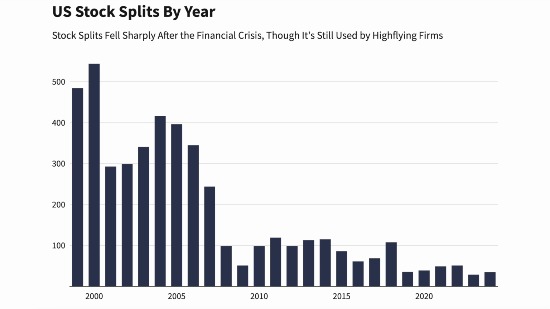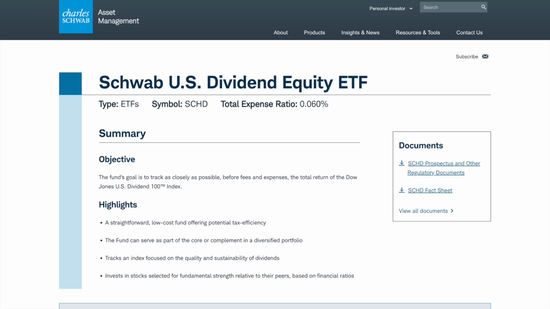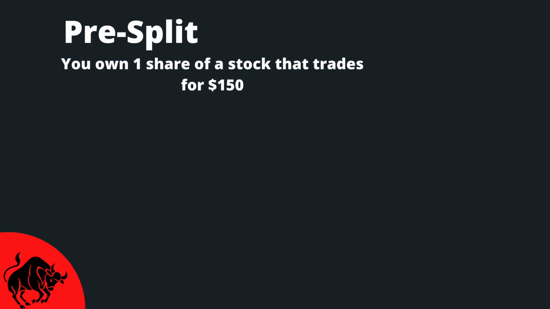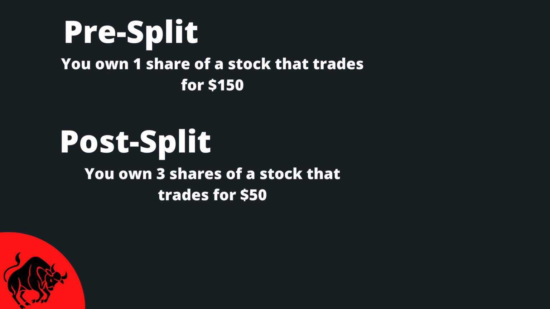But going back to the case of SCHD, I think looking at an example would be the best way to understand what's going to happen on October 10th. An example of a 3-for-1 stock split would look like this. Imagine you own 1 share of a stock or an ETF that's currently trading for $150 per share. In the event of a 3-for-1 split, your 1 share now turns into 3 shares, with each share now trading for $50 each. The total value of your investment didn't go down, you still own $150 worth of this stock. The only thing it did change was the stock's share price and the number of shares that you own.